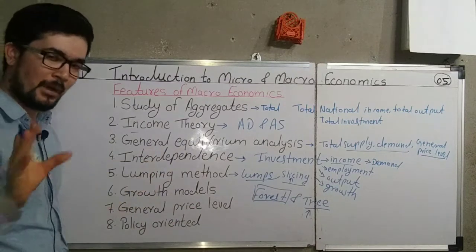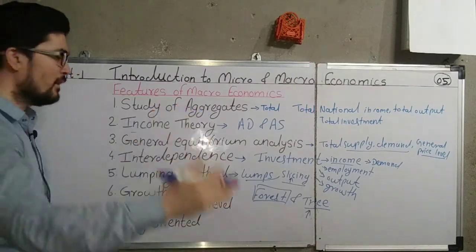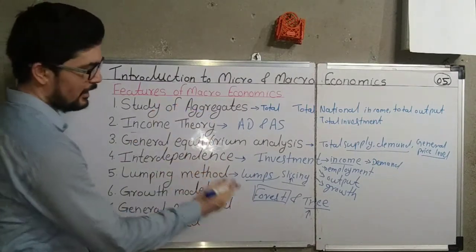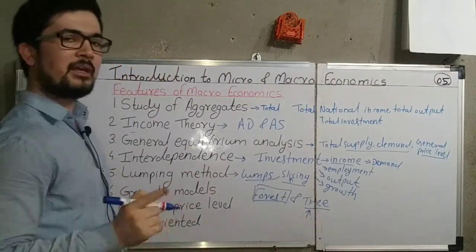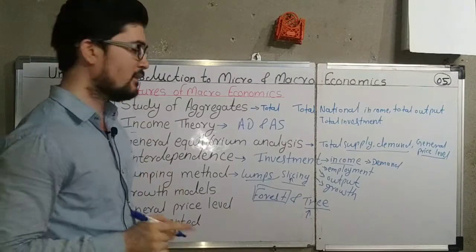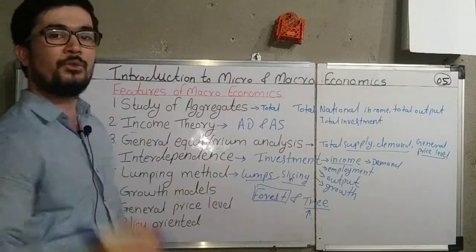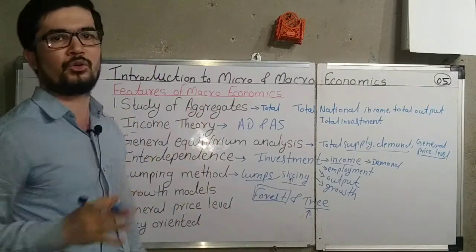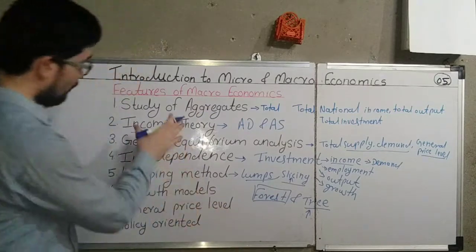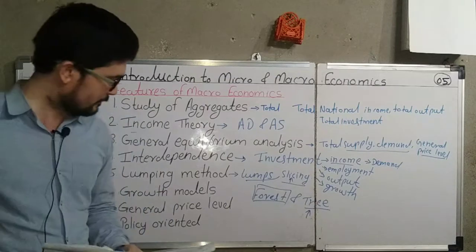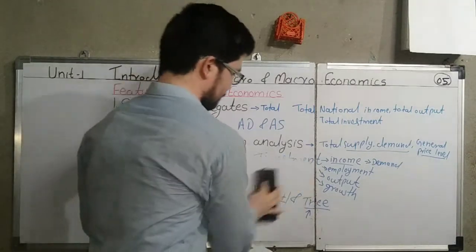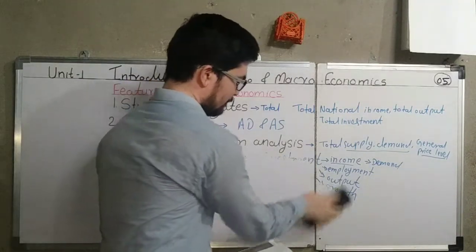But in microeconomics we divide the economy, that is slicing method, and then study about that. So the study of one tree will be calculated in the microeconomics, and the study of the total forest will be calculated in the macroeconomics. So this is also a feature of macroeconomics, that is lumping method. Then next point is growth models. I will erase that.